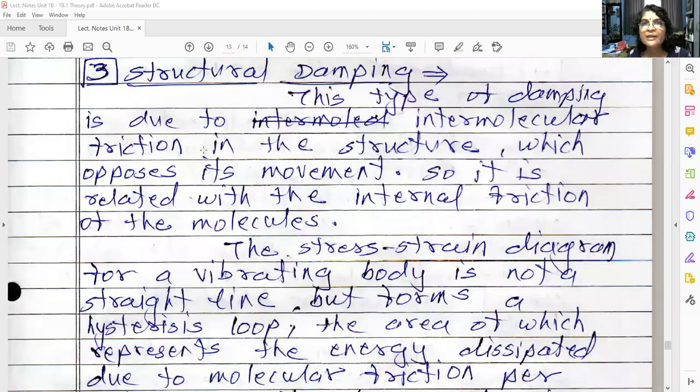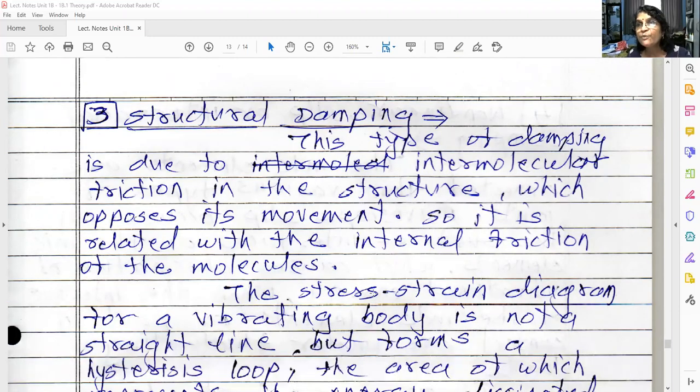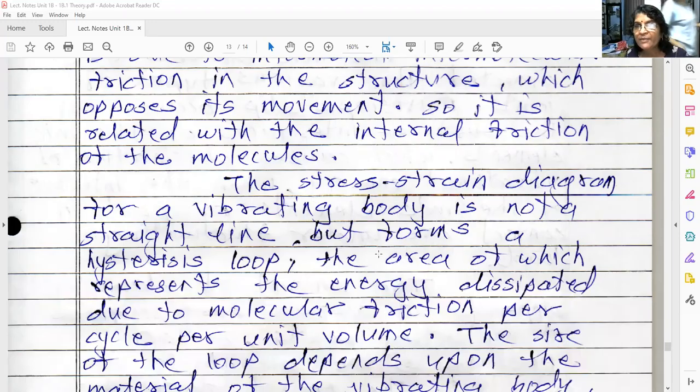Now, the third type is structural damping, which is not there for your syllabus, but just as information. This type of damping is due to intermolecular friction in the structure. That means the molecules moving inside the object, that movement is opposed, and because of that internal friction of the molecules, structural damping is present. What is a stress strain diagram for a vibrating body?